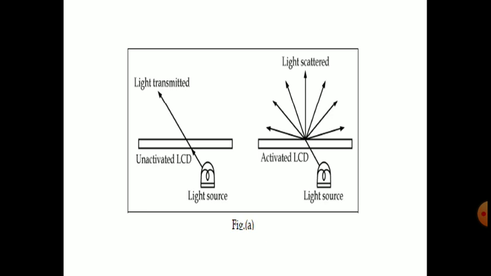So when the LCD is activated, instead of the straight line in the first figure, in the second figure the light will scatter in all directions above the LCD. It is scattering in the below direction also, which can be reflected. That is the case of the reflective type. So in the forward direction, the light is scattered. If we view from this top angle, then we can see whatever is going to be displayed.